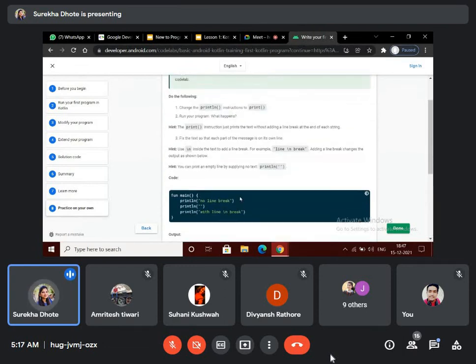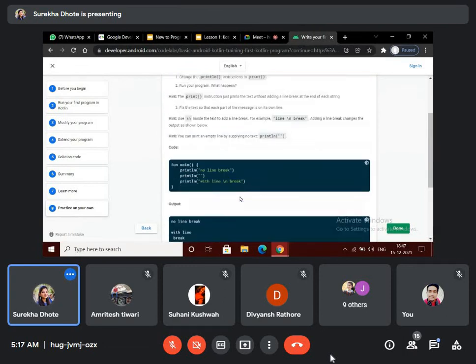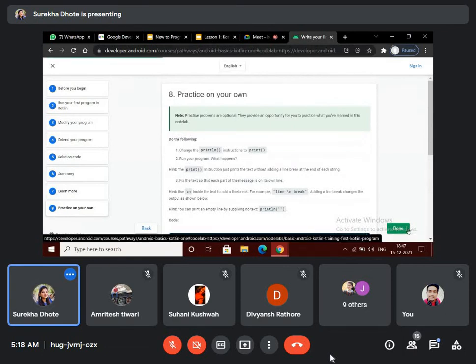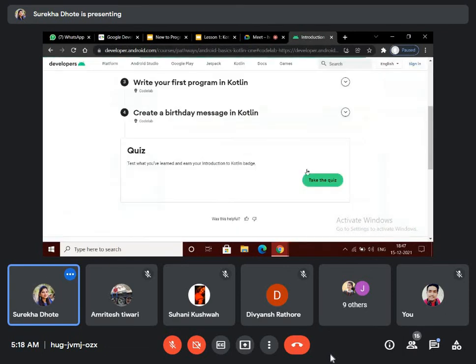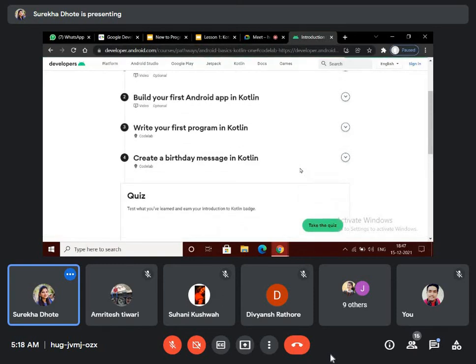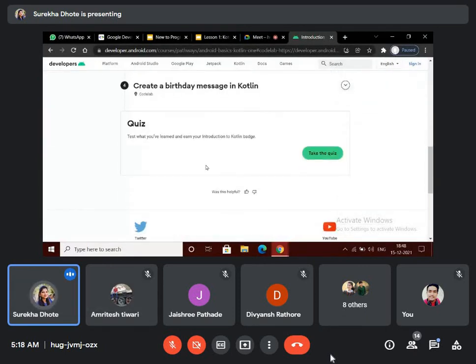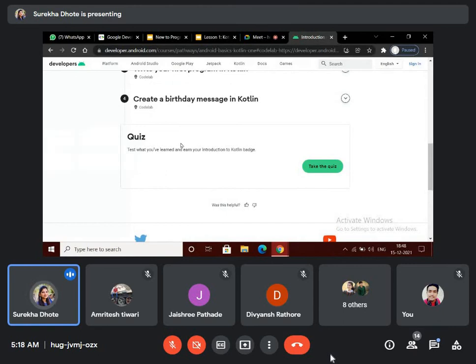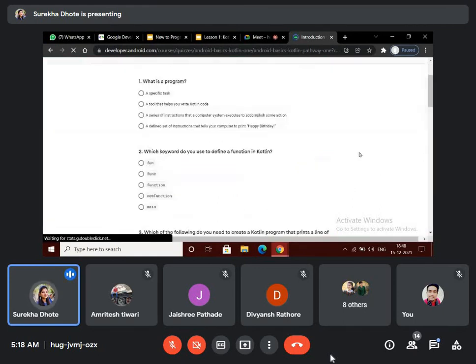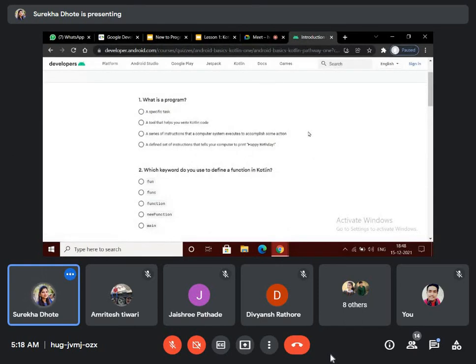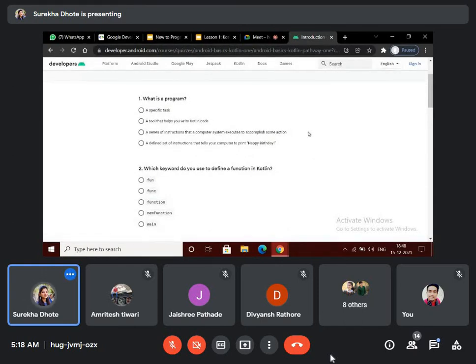So here is a simple function. I am just done with this one. Every pathway will have some of these activities which you need to complete. After completing this, you will be able to see the quiz part, and as soon as you complete the quiz, you will be able to see the badge on your Google developer profile.